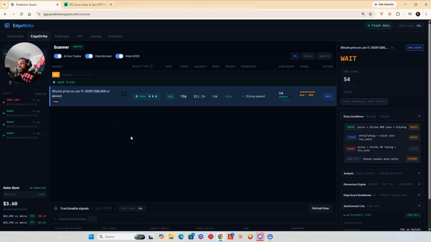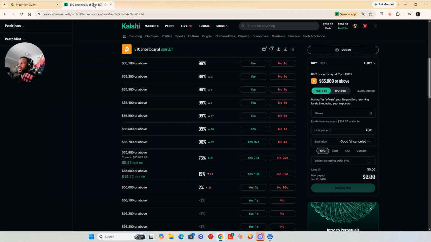All right. So the main thing that you want to do is, when you get into the trade, the first thing you want to do is open up your portfolio, look at the trade, and set either a take profit or a stop loss. Now, Kalshi will not allow you to set a take profit and a stop loss at the same time, so you usually have to choose one or the other.